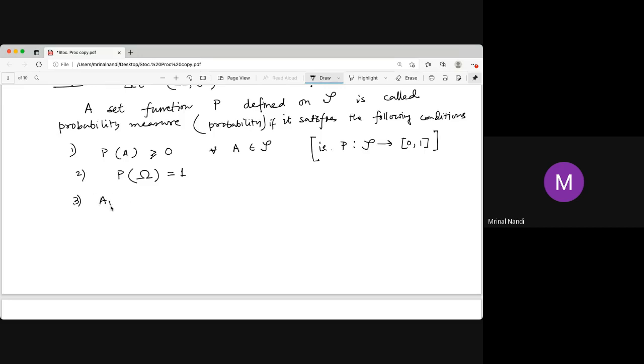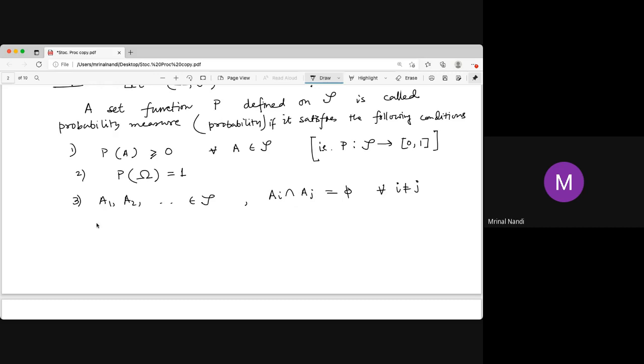If A1, A2, ..., An, ... is a sequence in script F, we know that the union is also in script F, but take that as a disjoint collection. So Ai intersection Aj is phi for all i not equal to j. For i equal to j, it can't be phi unless Aj is phi.